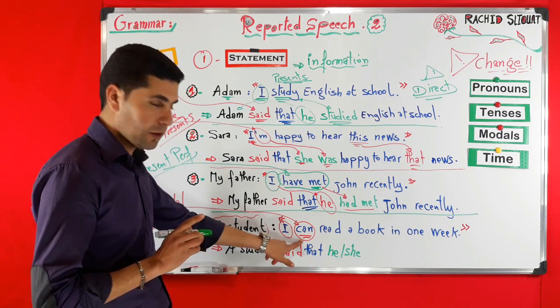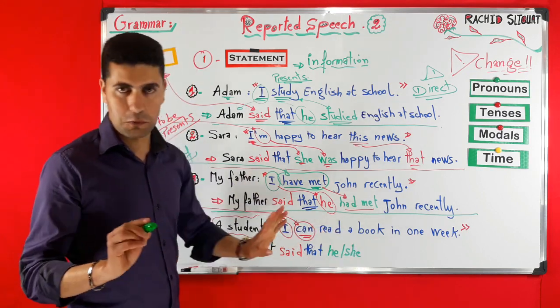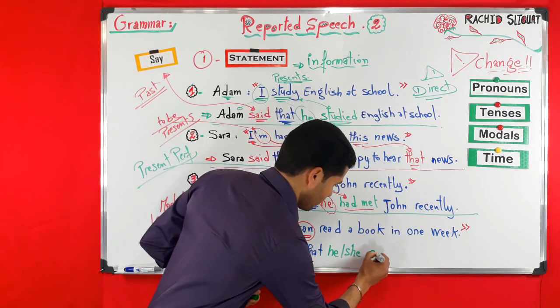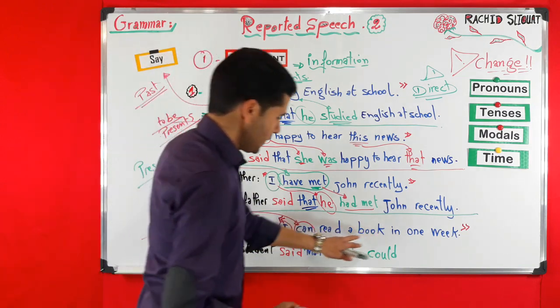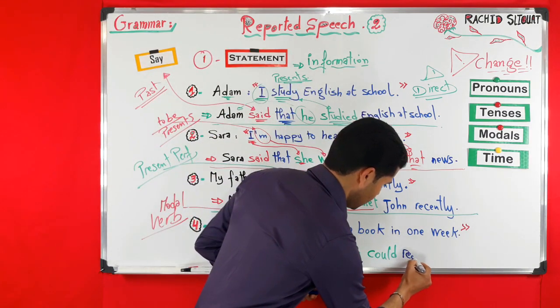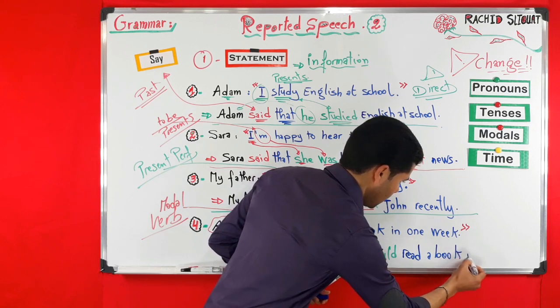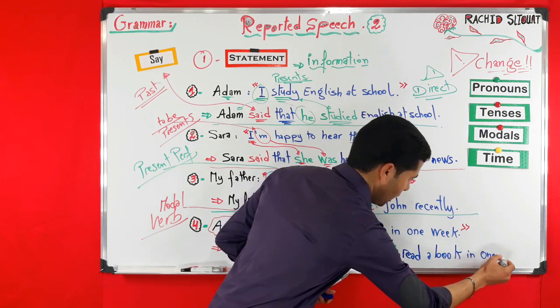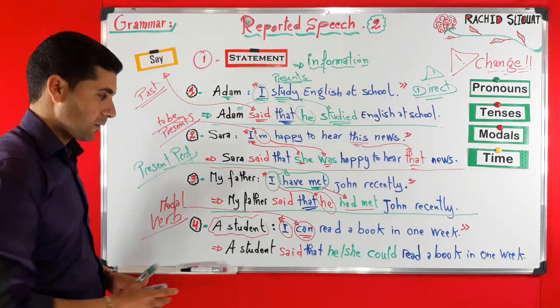Now here we have the modal verb can. So can in the reported speech is always could. Could read a book in 1 week. So this is actually how we report such statements.